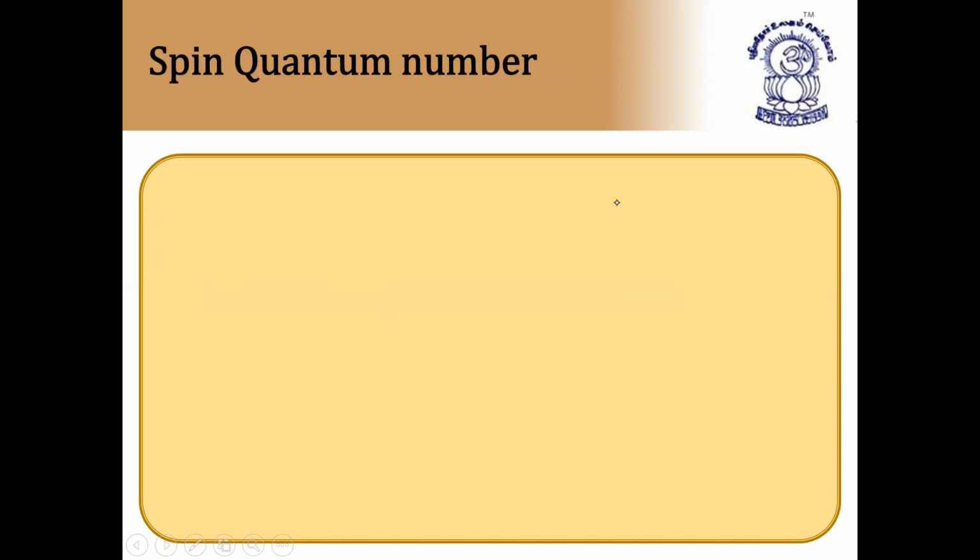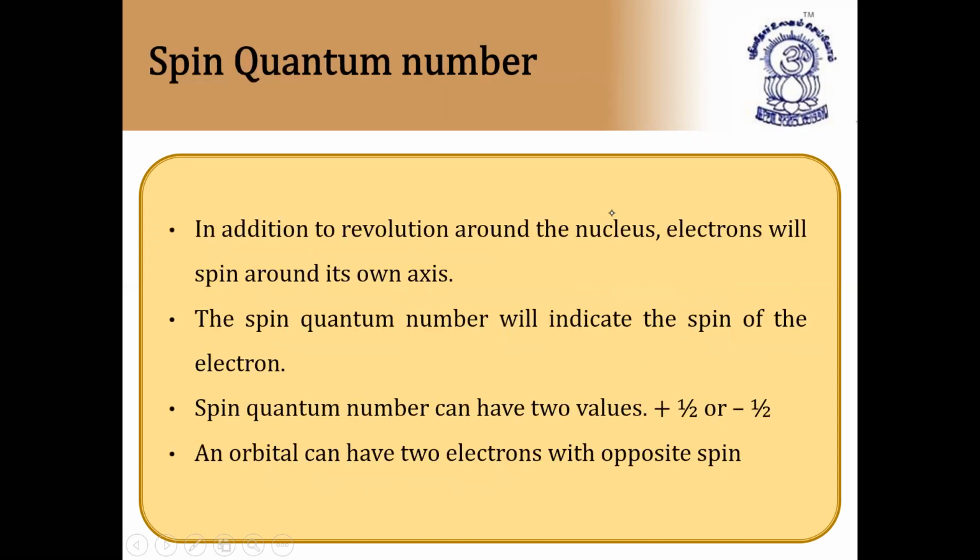Next, spin quantum number. In addition to the revolution around the nucleus, electrons will spin around their own axis. That is called the spin quantum number. It indicates the spin of the electron. Spin quantum number can have 2 values, +½ or -½. An orbital can have 2 electrons with opposite spin.